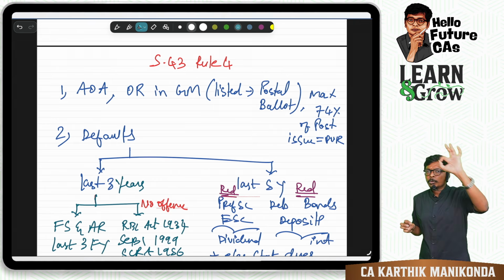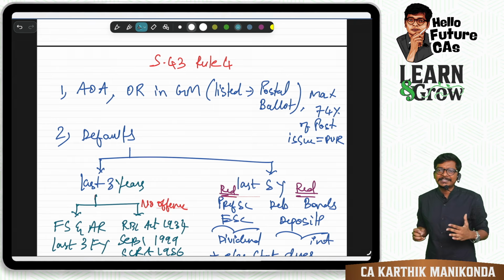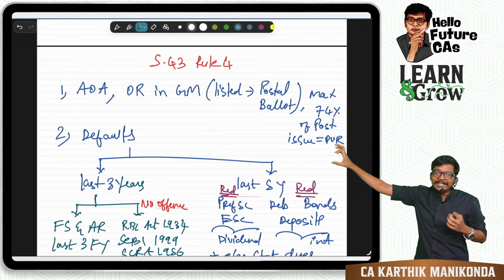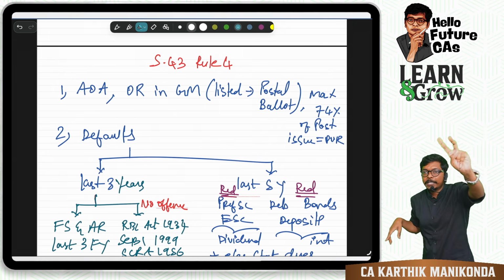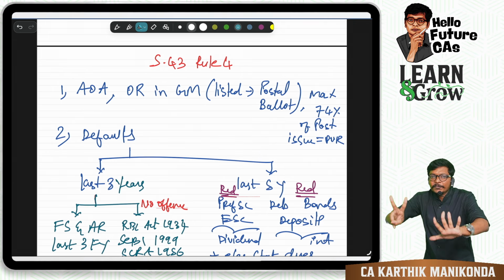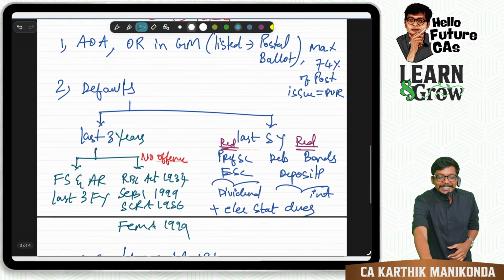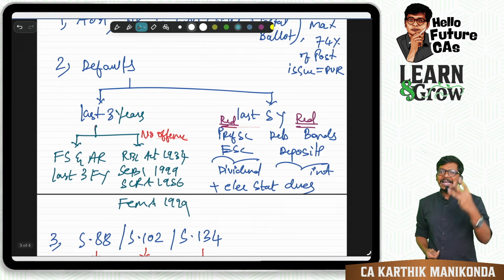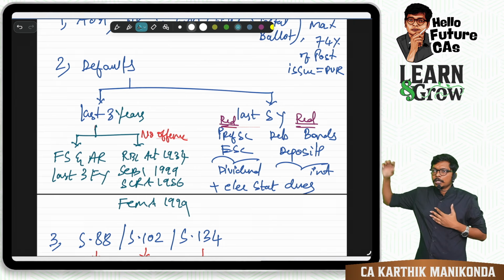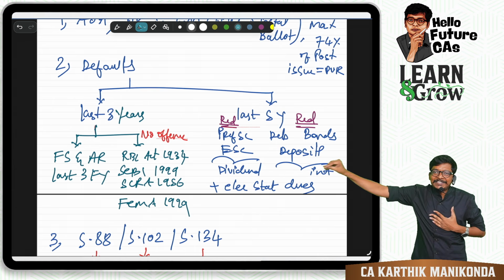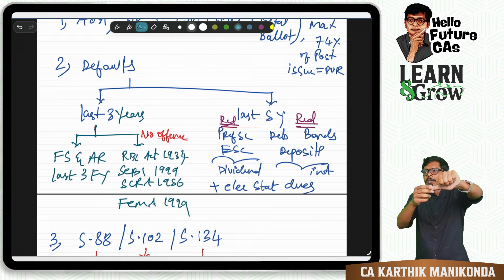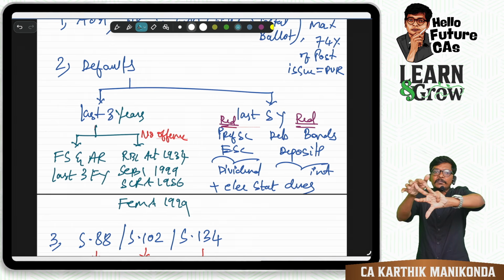Quickly. 43 rule 4 is what? DVRs. In DVRs, first is approval: AOA, ordinary resolution, general meeting, listed company, postal ballot. Maximum 75% post issue. Second is last 3 years, last 5 years. In the last 3 years, no default in financial statements and annual return which has been filed, and no offense in RBI, SCRA, SEBI, FEMA.